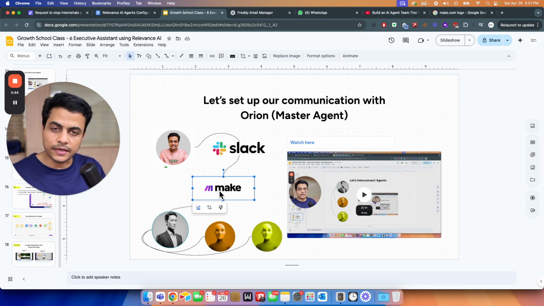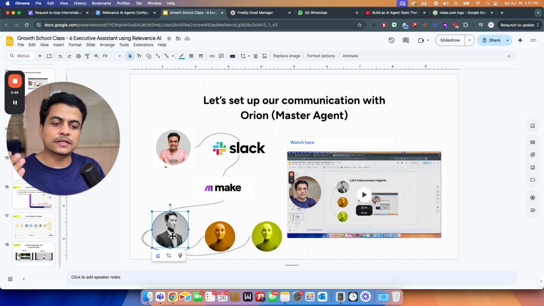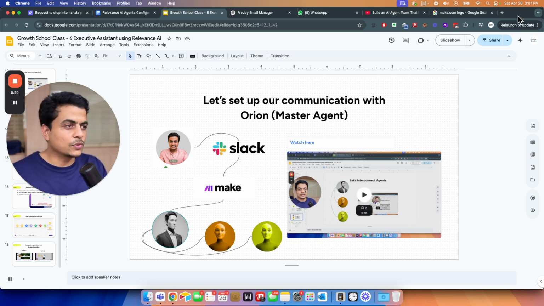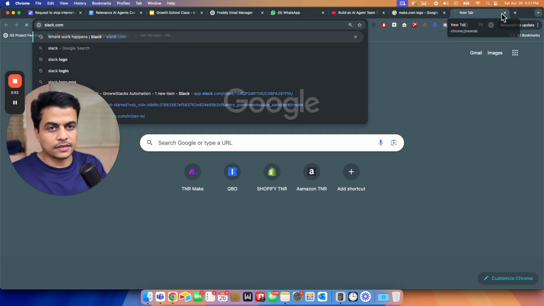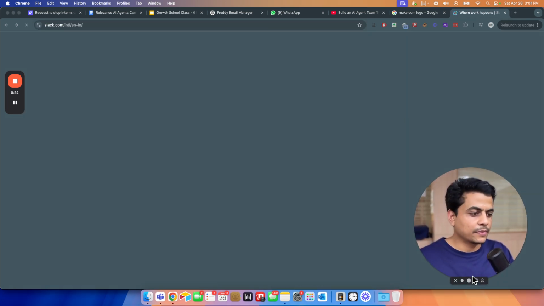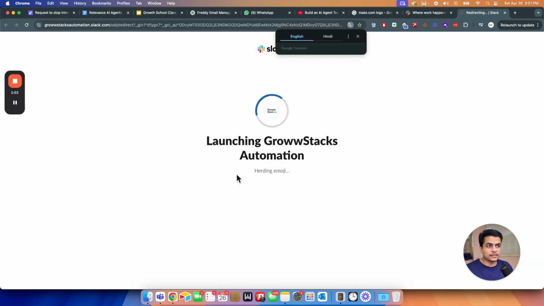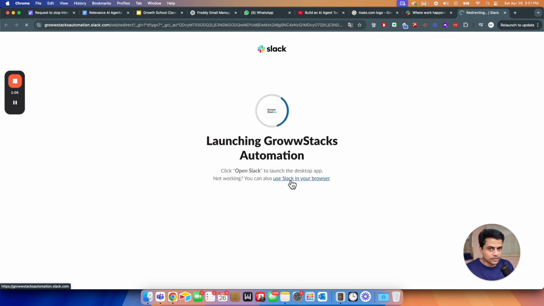Slack will connect to Make, and Make will further connect to Orion through his API. So let's quickly set up the entire thing. First of all, let's go to Slack, because we will need some space where we have to talk to this master agent and get things done. I wish WhatsApp would have been there, but it's not working effectively. It'll get stuck.